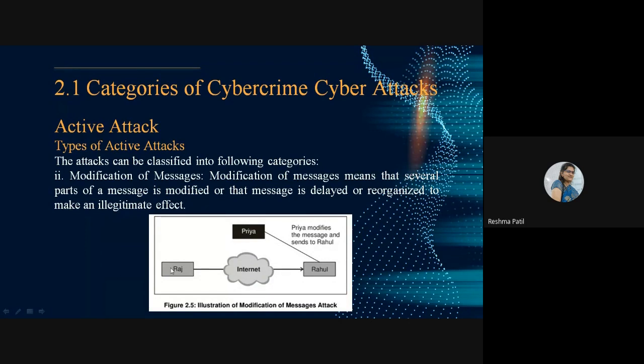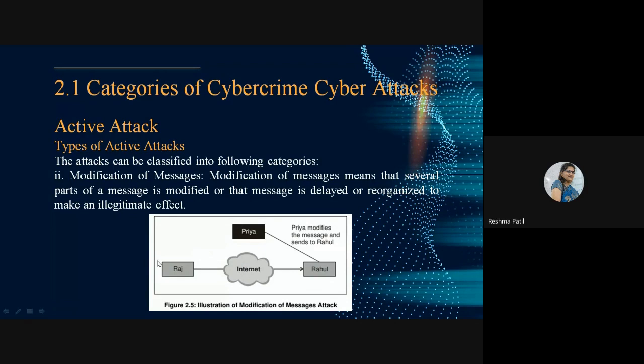But Priya knows everything Raj has sent to Rahul. Priya will change that message: we can meet on Saturday only, one day before. When Raj has planned it for Sunday, Priya changed that message, saying we will meet on Saturday, and I will send someone on behalf of me to collect that material. Here she is modifying the message and sending the modified message to Rahul.